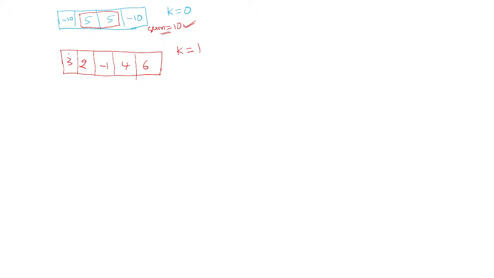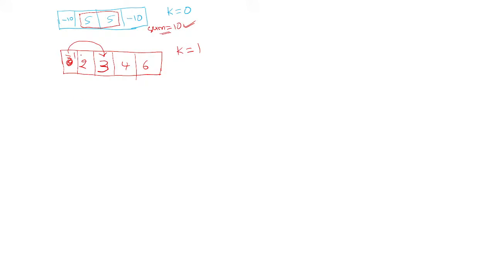We can swap this 3 and 2, because always remember negative numbers do not contribute to the maximum sum. Always look at the least number and swap it with the highest remaining number. If you swap 3 to here, it contributes to the maximum sum, and then minus 1 comes here.